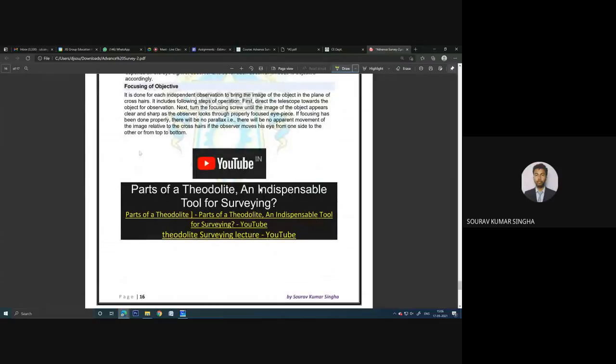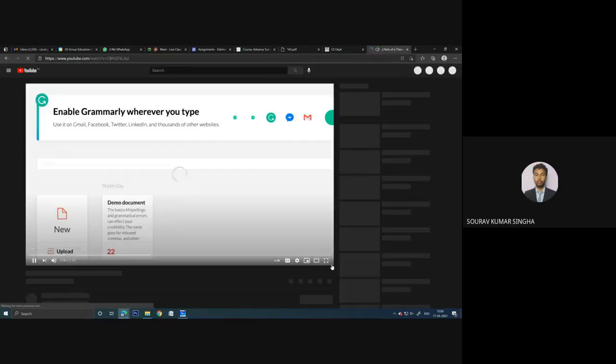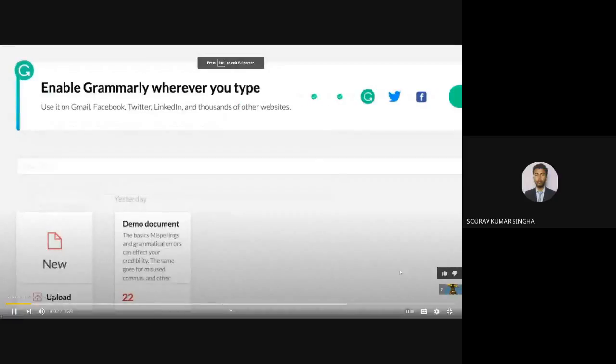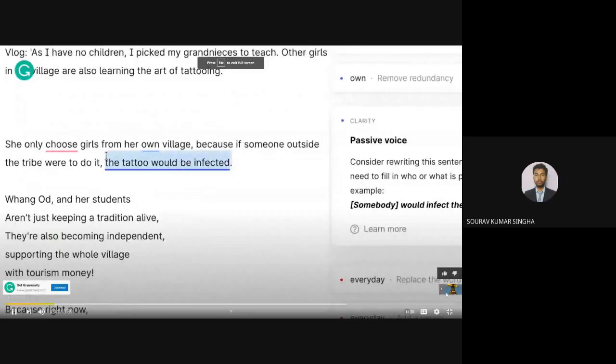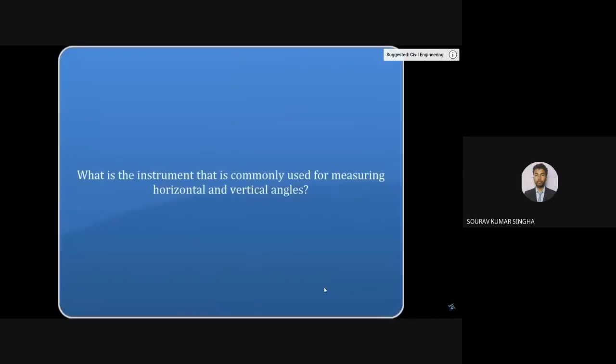Now I'm going to share with you the 3D view using the link. I have already mentioned the link over here. Let us show you the link. The parts of theodolite. So let us show. Okay, please see the video. It is only 2 to 3 minutes video.